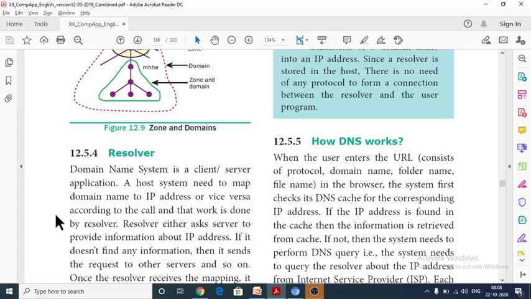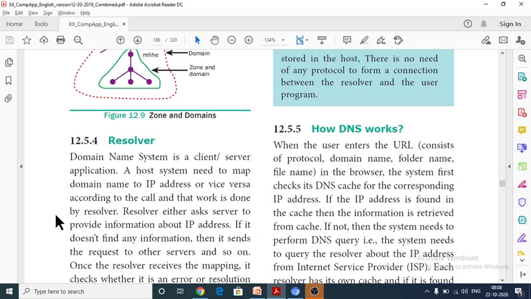After getting the domain name, the resolver asks the server to provide the IP address of that particular domain name. If it doesn't have any information about the IP address for the corresponding domain name, it will send an error message, like the page could not be loaded.